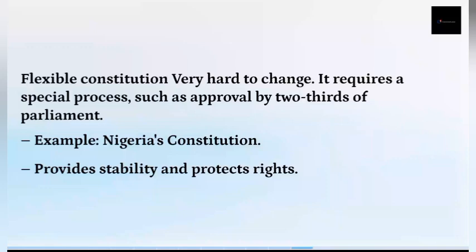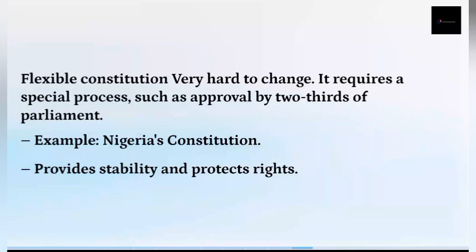So, for example, we have Britain. So, the merit of a flexible constitution is that it can easily be changed, decisions can be made easily, and the rest. So the merit is that it's easily manipulated. The demerit is that the rights of the individuals are not clearly stated.